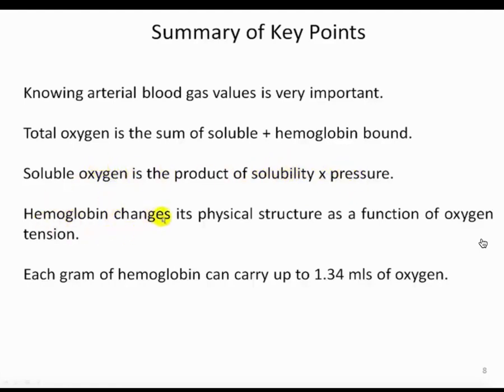But clearly, hemoglobin provides the vast majority for our metabolic needs. What's important about hemoglobin is that it changes physical structure as a function of oxygen tension. And again, each gram of hemoglobin can carry up to 1.34 mLs of oxygen when fully saturated.